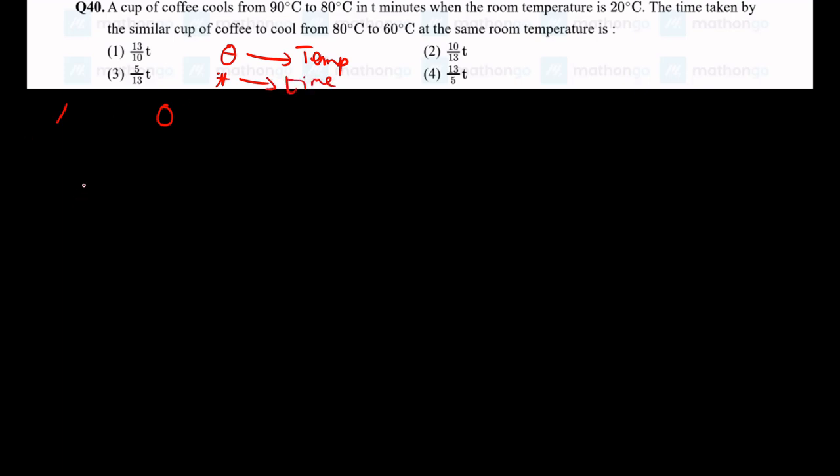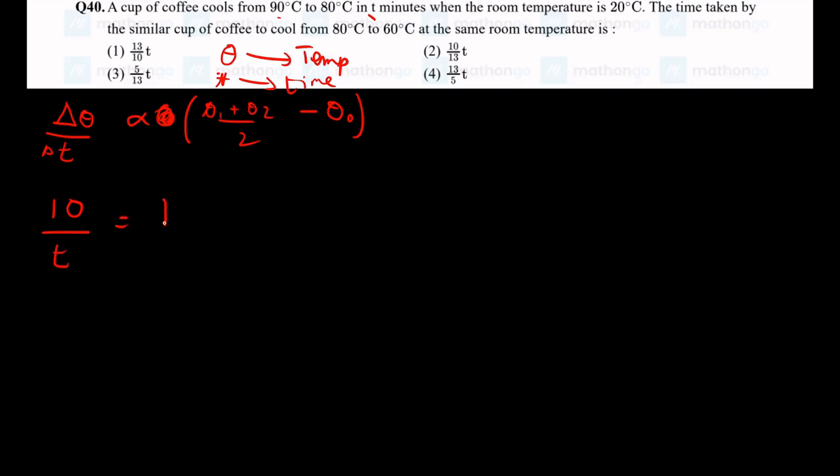So according to Newton's law of cooling, we know that delta theta by delta T is proportional to the average temperature, (theta 1 plus theta 2) by 2, minus theta naught, the environment temperature. So let me assume it cooled from 90 to 80. So delta theta is going to be 10, and they told it in T minutes. 10 by T is equal to some constant of proportionality times (theta 1 plus theta 2) by 2. So basically the average of 80 and 90, which is 85, minus the environment temperature. The room temperature is 20 degrees over here.